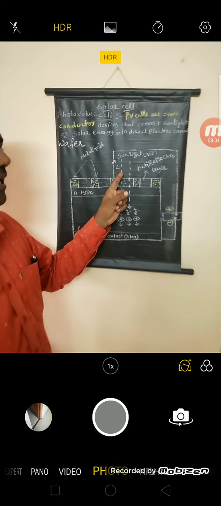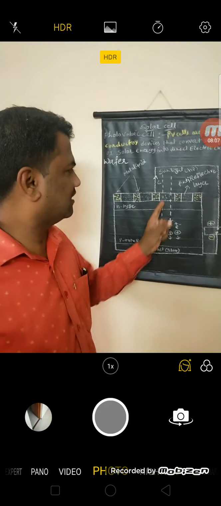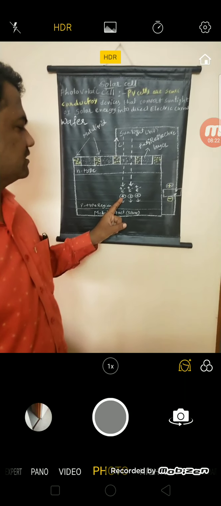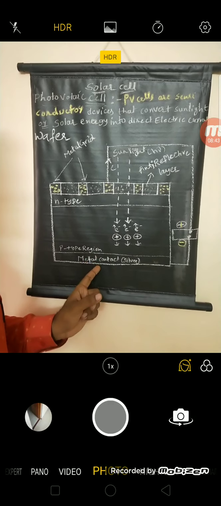When the sunlight is illuminated or falls on the device, all the sun rays or sunlight is passed into the device or transmitted into the device. Then due to heating, electron and hole pairs are generated. Due to the generation of electron and hole pairs, electrons are drifted towards the n-type region, holes are drifted towards the p-type region. When this whole device is connected to the external electric circuit, due to the movement of electrons, then we will get the electric current.